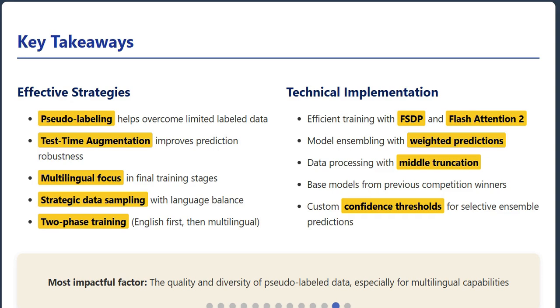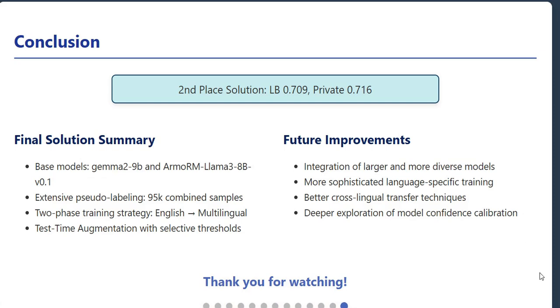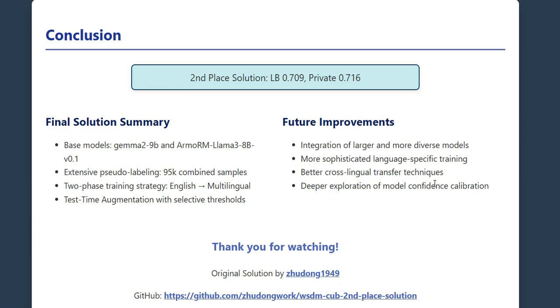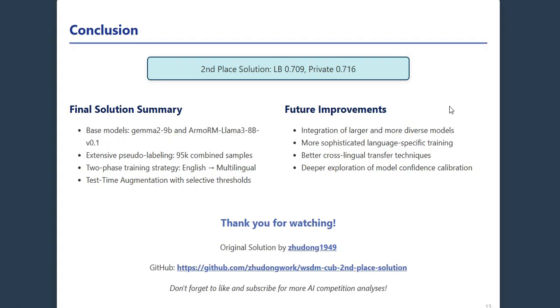And there you have it, the second-place solution with a leaderboard score of 0.709 and a private score of 0.716. Their final approach used Gemma 2 9B and ArmoRM Llama 3 8B v0.1 as base models, 95,000 combined pseudo-labeled samples, a two-phase English to multilingual training strategy, and test time augmentation with selective thresholds. For future improvements, they could consider integrating larger and more diverse models, more sophisticated language-specific training, better cross-lingual transfer techniques, and deeper exploration of model confidence calibration.